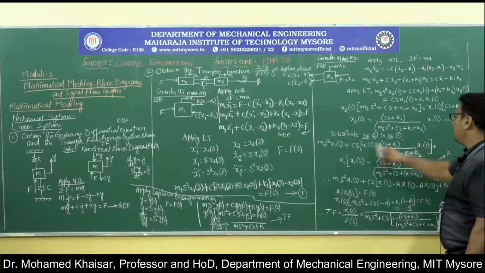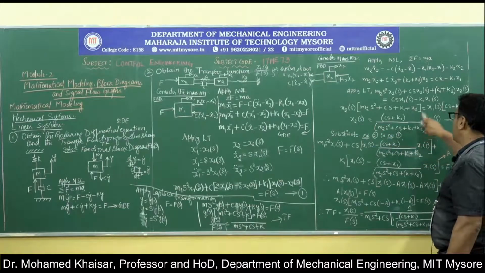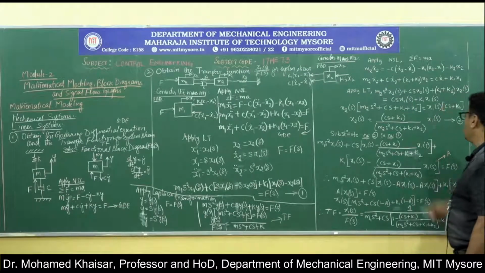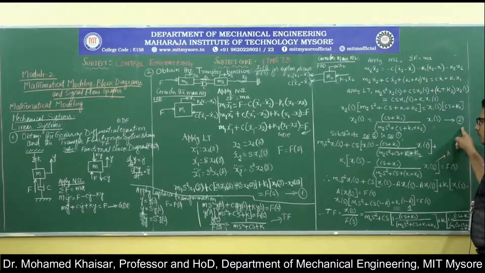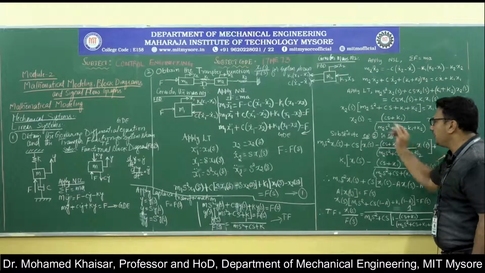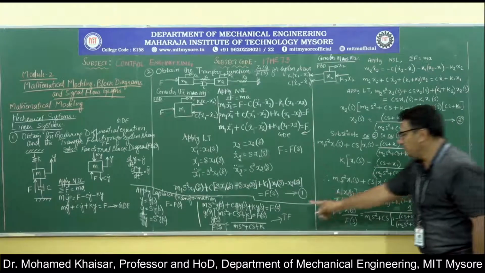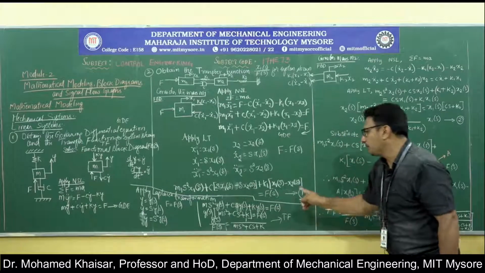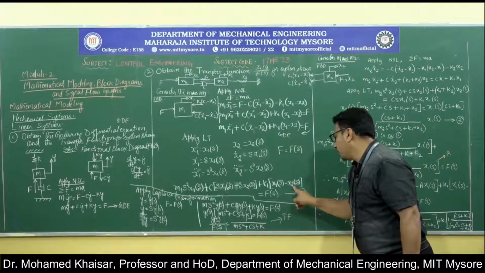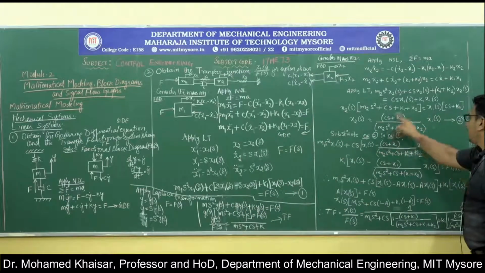That is why we have found the value of x2 of s by analyzing the mass m2, and we have found equation number 2. Now, for all the x2 terms in equation 1, see, in equation 1, wherever x2 terms are there, you replace them with this right hand side.